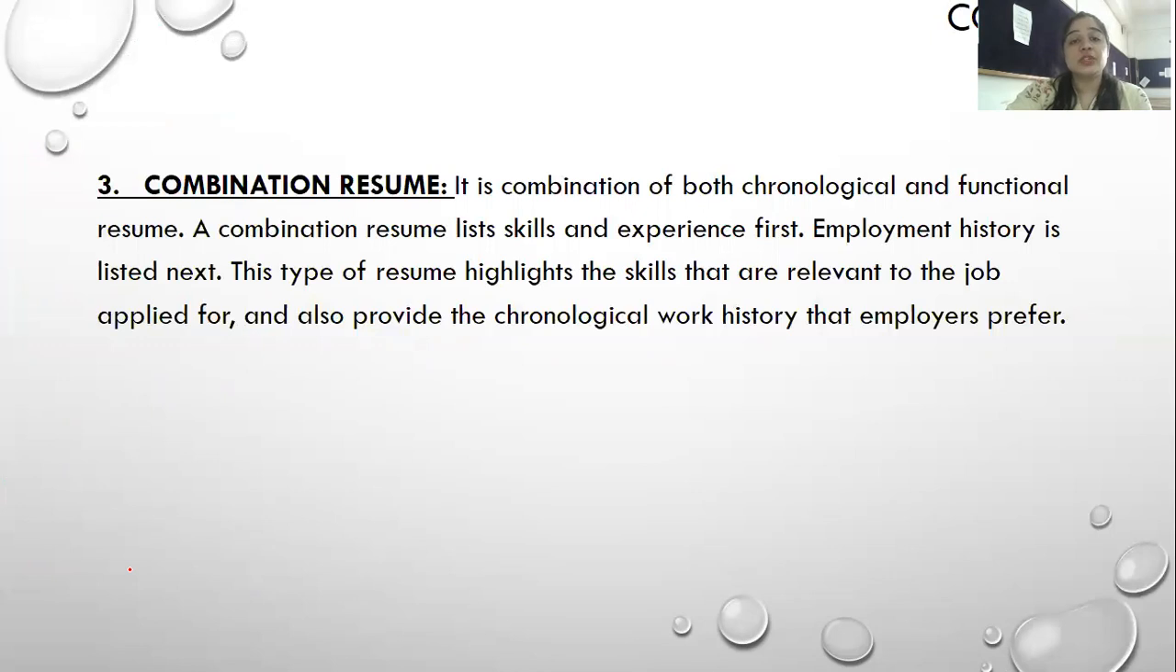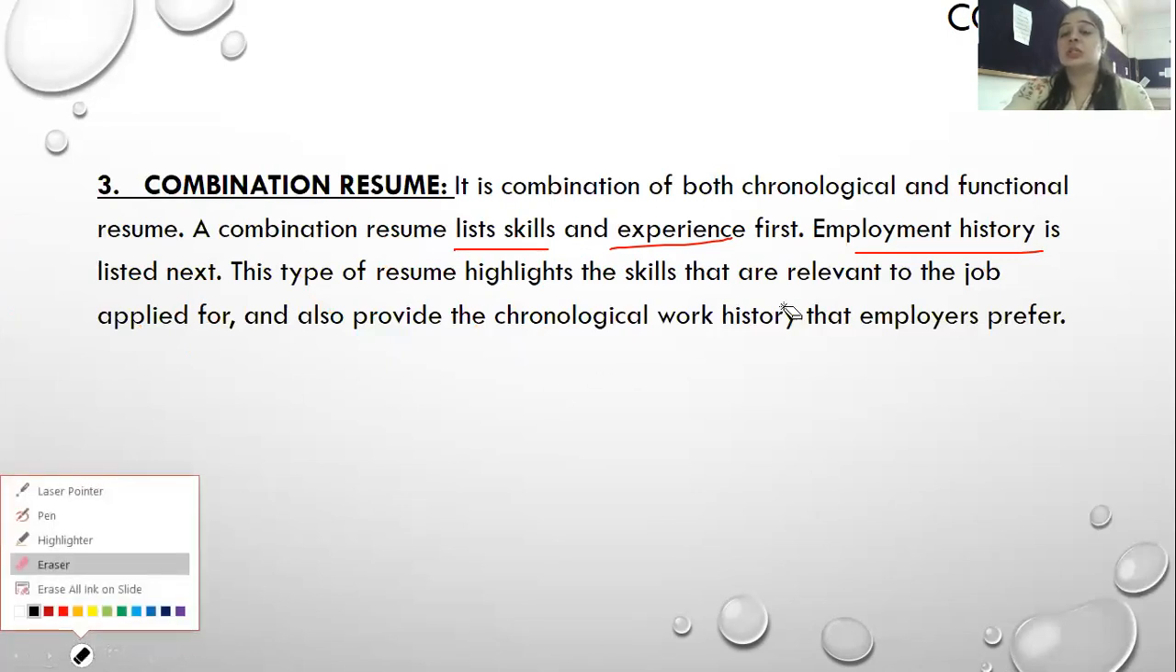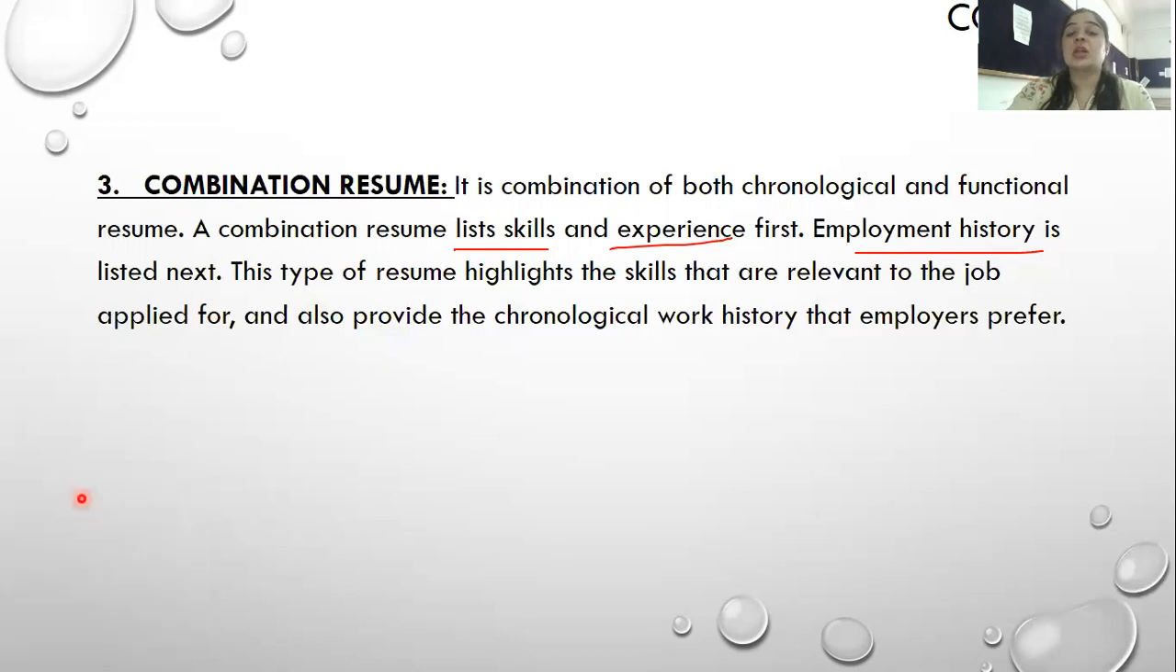Now, if I talk about a combination resume, it is a combination of both chronological and functional. That means you have to state your work history as well as list all the skills and experience that are there. So a combination resume lists skills and experience first, and then tells about the employment history. This type of resume highlights the skills that are relevant for the job applied for and also provides the chronological history that employers prefer.